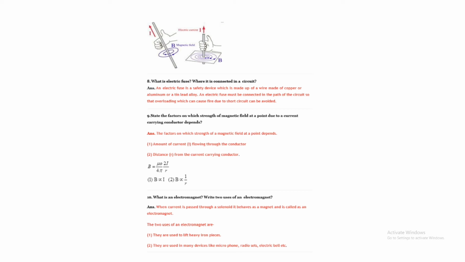This concept comes from Ampere's circuital law: closed integral of B dot dl equals mu naught I. Here, B dot dl is B dl cos theta, and theta is 0 degrees, so cos is 1. B times the closed integral of dl equals mu naught I. Here dl is a circular loop, so the integral is the circumference of the circular coil, which is 2 pi r. Putting it in, you get B equals mu naught by 4 pi times 2I by r. B varies as I. Otherwise, you can work it out using your concept.